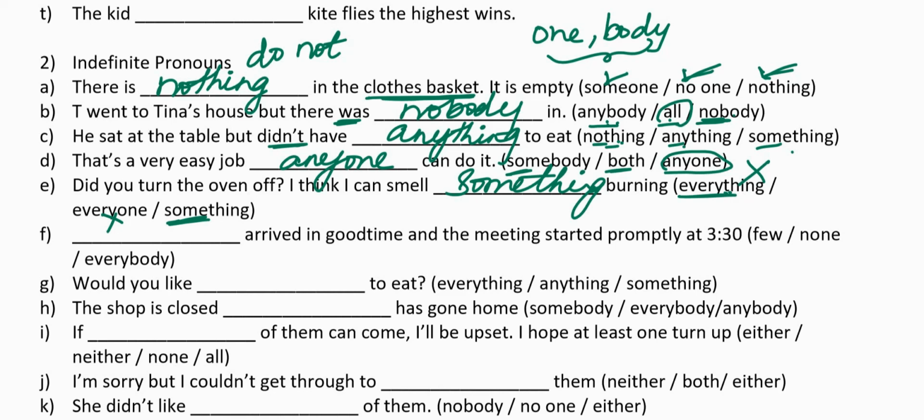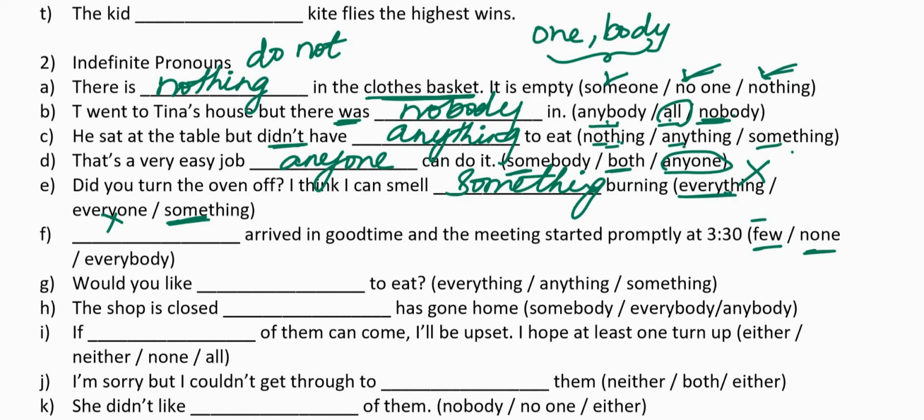In the next sentence, dash arrived in good time and the meeting started promptly at 3:30. You cannot write few. Well, few is more towards a negative. Again, you need to use your common sense. You cannot usually start the meeting when there are just few people. Few means hardly one or two people. You cannot carry out a meeting with one or two people.